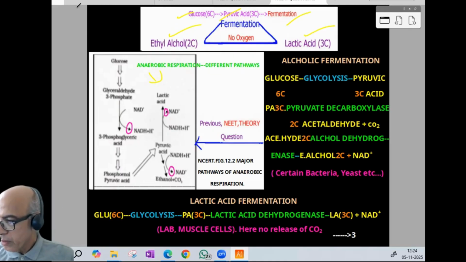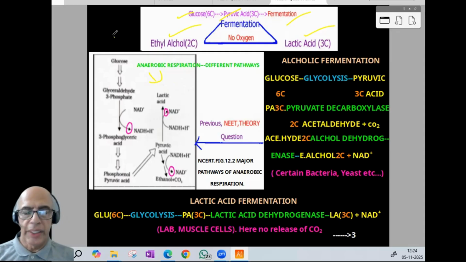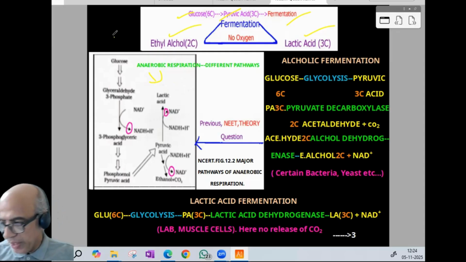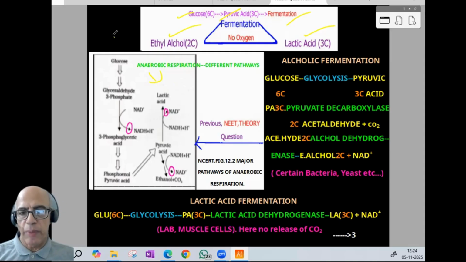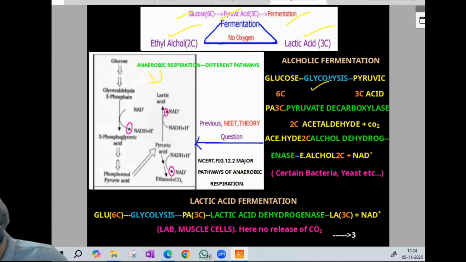I represented a flowchart here, so it will be easy for you. First, alcoholic fermentation. Glucose undergoes glycolysis to pyruvic acid, 6 carbon becoming 3 carbon.